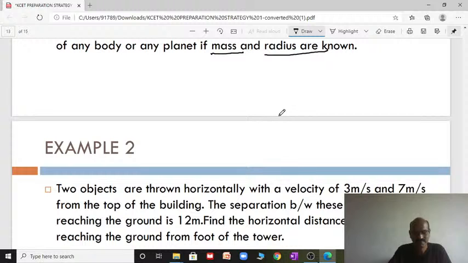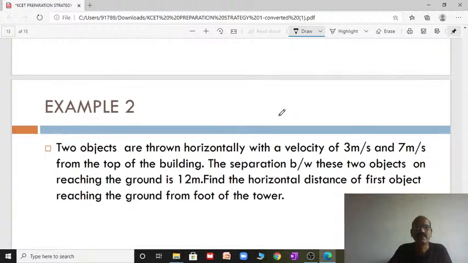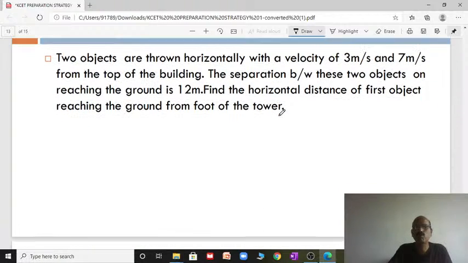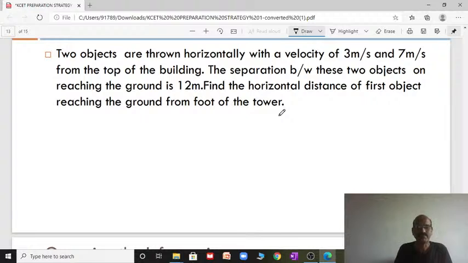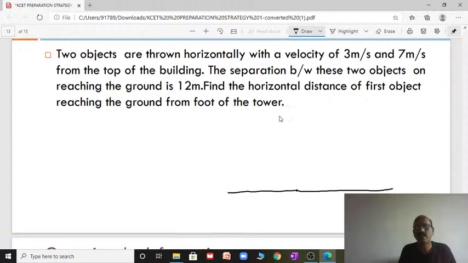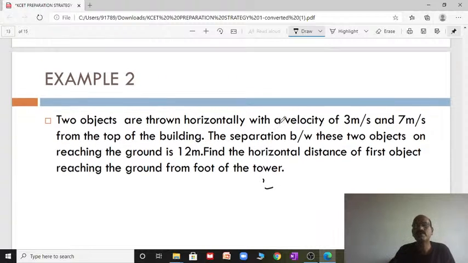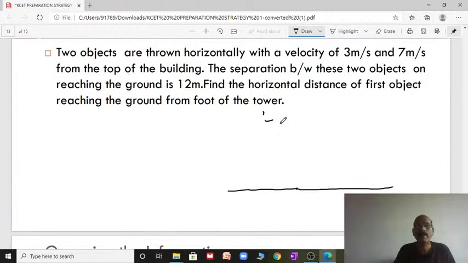One more example I will show you, to see how to solve very quickly if you know the concept.